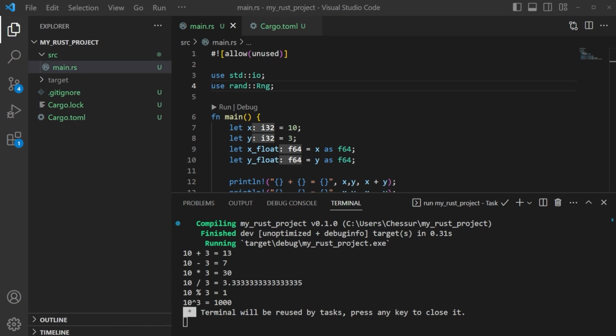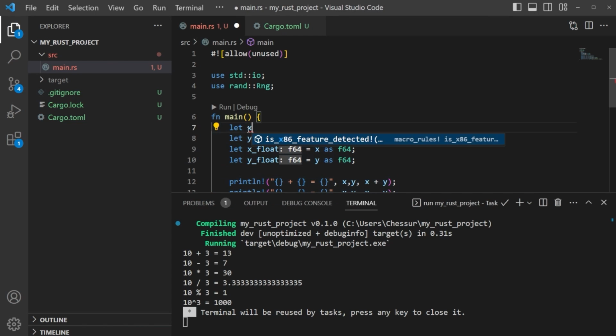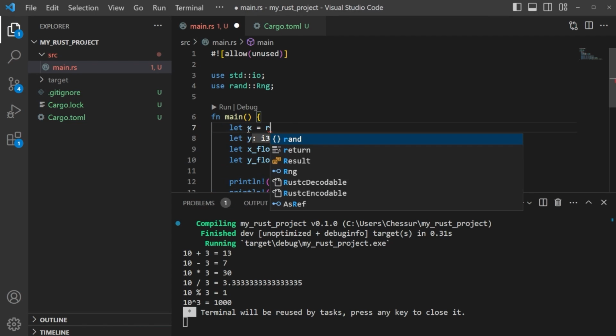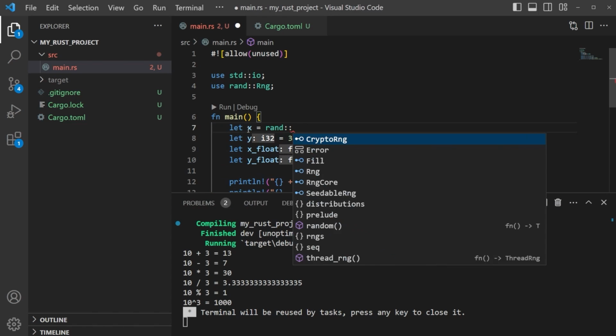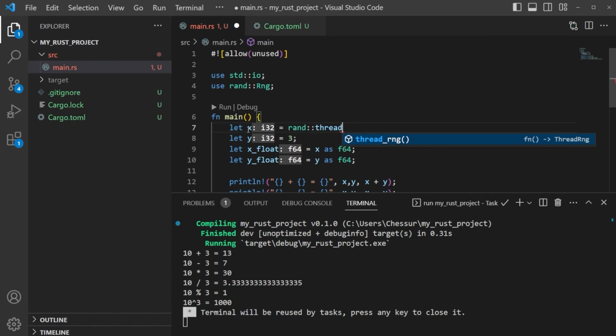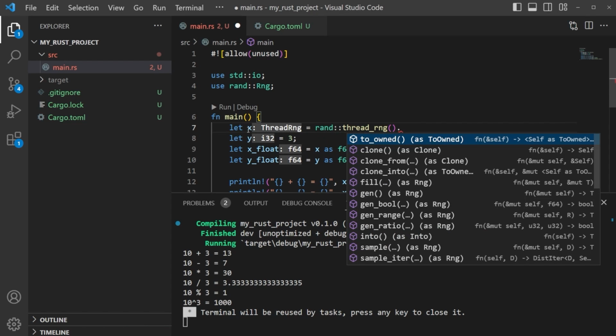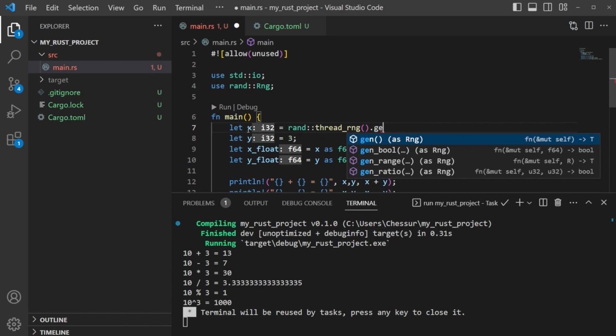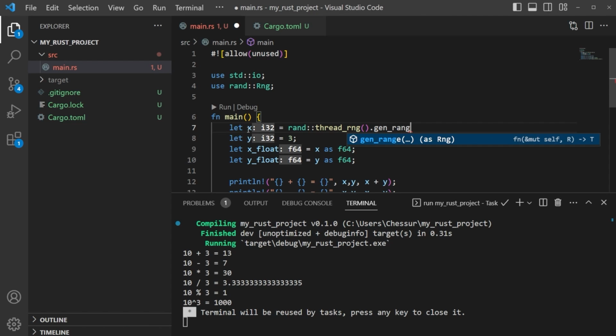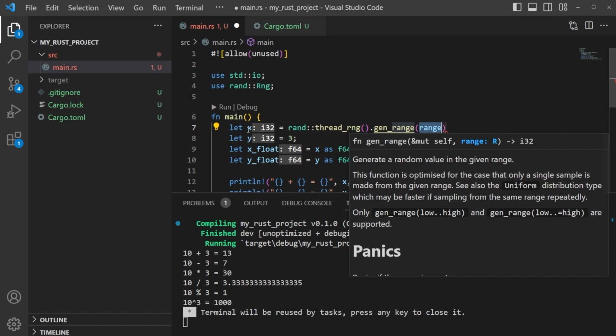So if we look at this random number generator, what we can do is define a random number in here. Instead of let x being 10, we can just say let x be equal to a random number. So we can just say rand, and we can give it thread range, like it's asking for. And then in here, we need to give it the range of randomness that it can have. So if we say gen range, it's going to ask us what the range is.